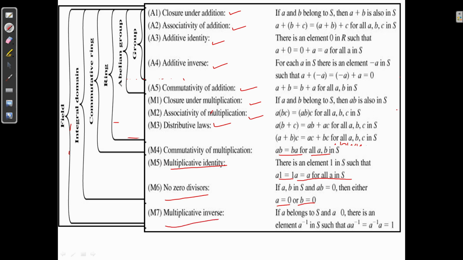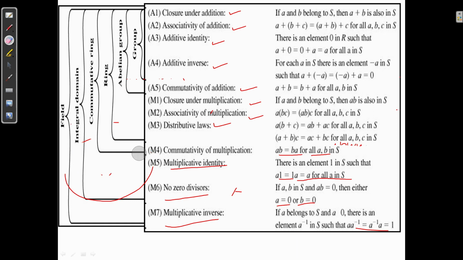Then multiplicative inverse: if A belongs to S and A is not 0, there is an element A inverse such that A times A inverse is equal to A inverse times A. So when elements of some set follow all these rules under the operations, we say that a field has 4 operations: addition, subtraction, multiplication and inverse. So if a set follows all these rules for addition and multiplication, then we can say that set